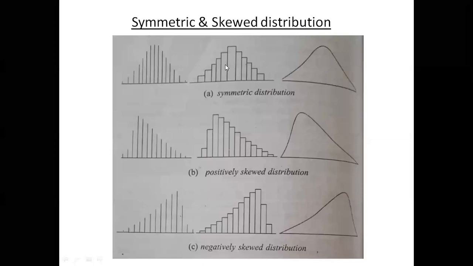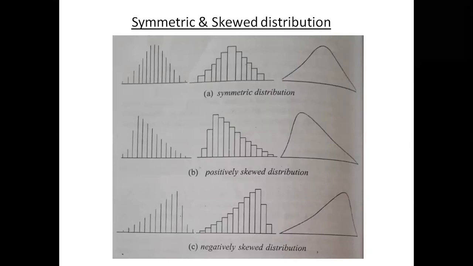Now see, the first representation pattern is called symmetric distribution. Why symmetric? Because there is a symmetricity, or the equalness, on both sides of the peak point, or the top point. Let us see this positively skewed. Positively skewed means, if you see the frequency distribution pattern, there is a left side tilt.